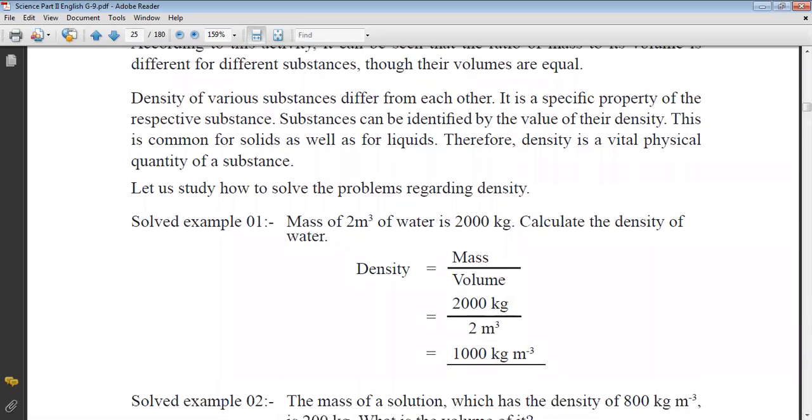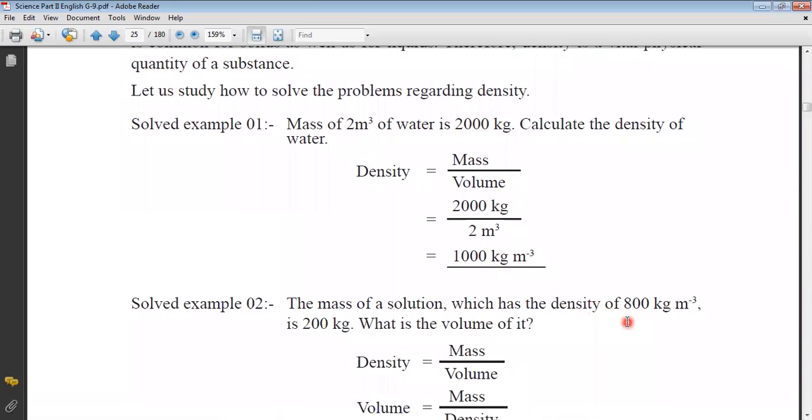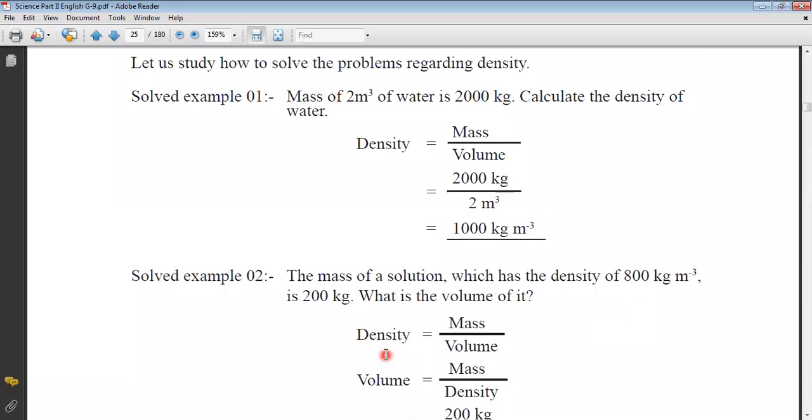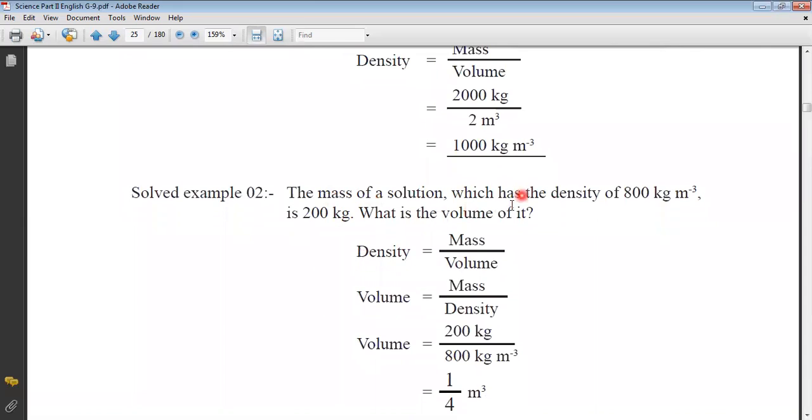Solve the example: the mass of a solution which has the density of 800 kilogram per cubic meter is 200 kilogram. What are the data you can find here? The density is given, the mass is given. So what you should find out? Volume.